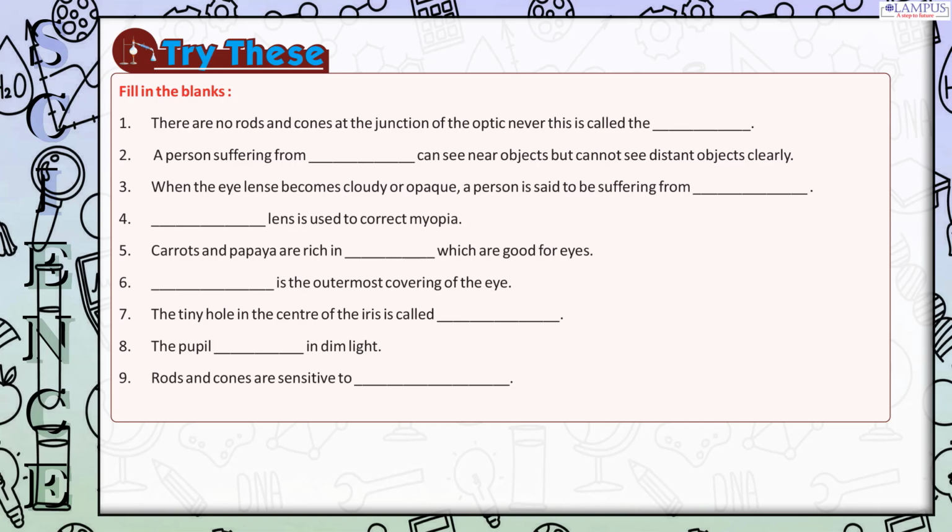6. Blank is the outermost covering of the eye. 7. The tiny hole in the center of the iris is called blank. 8. The pupil blank in dim light. 9. Rods and cones are sensitive to blank.